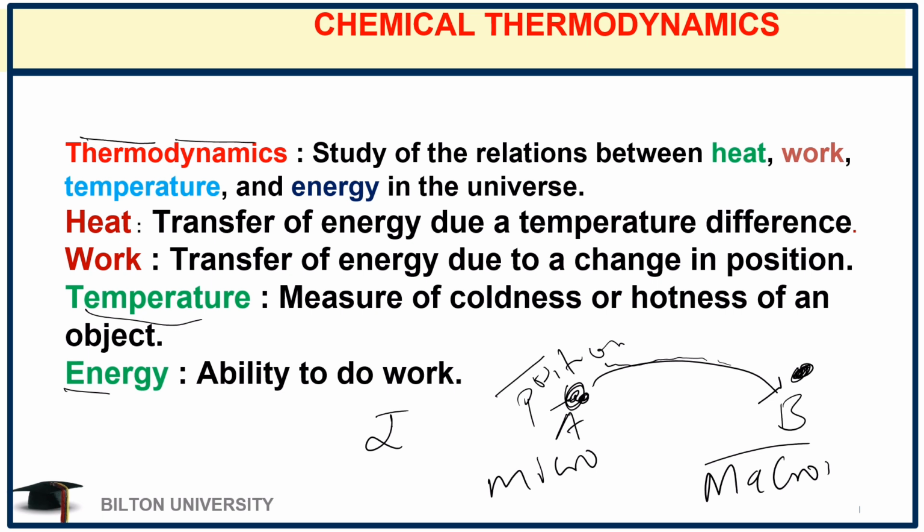Then we have work. In physics, we define work as Fd cos theta. That is the force applied over a certain displacement at a certain angle made with the ground, and this theta will vary.